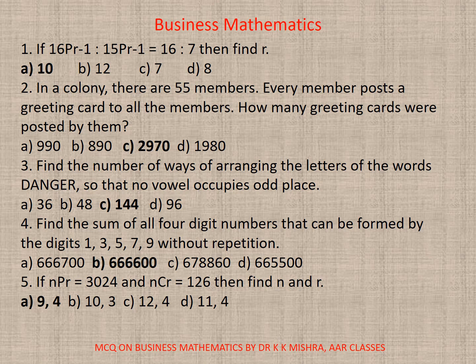3. Find the number of ways of arranging the letters of the word DANGER so that no vowel occupies an odd place. You calculate, you will find C as the correct answer, 144.